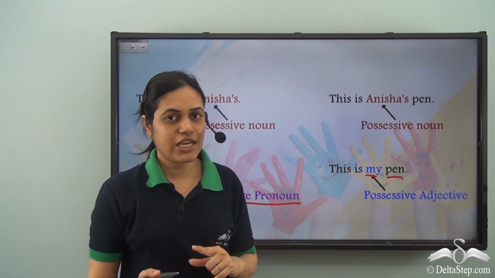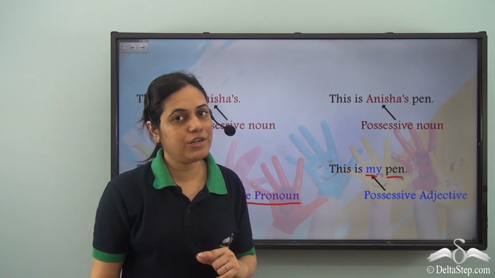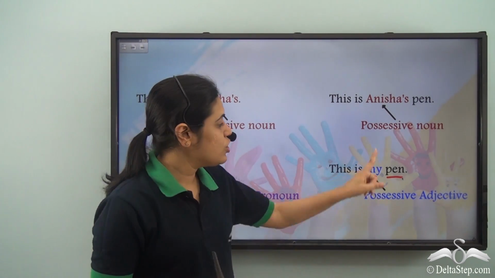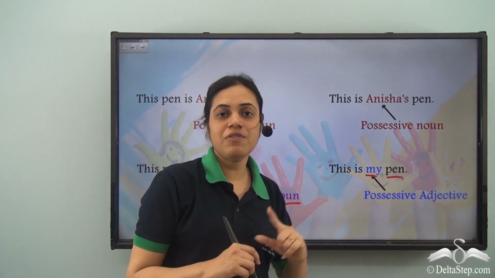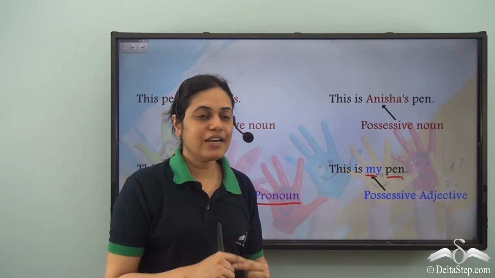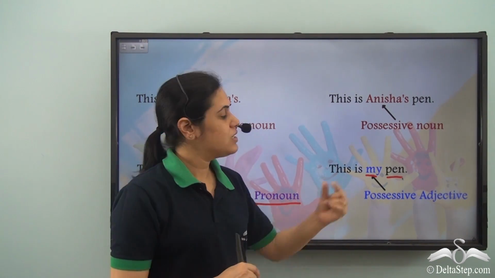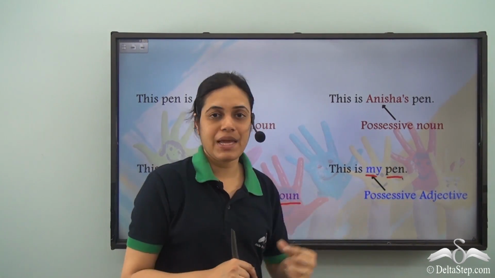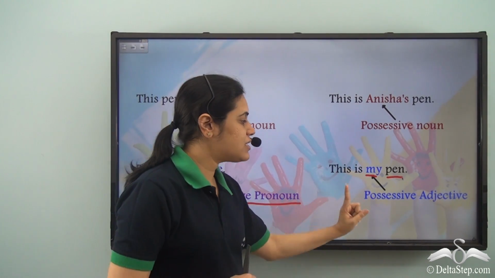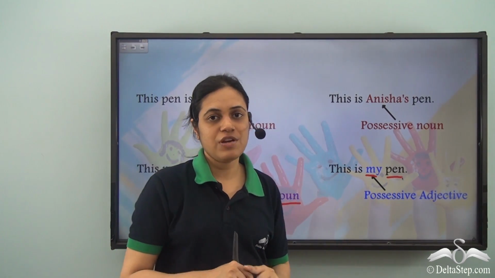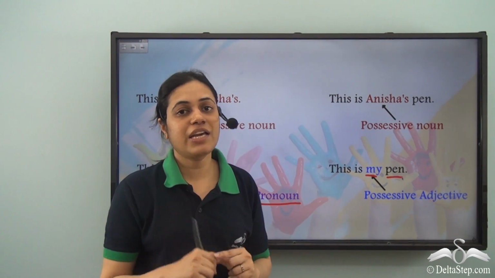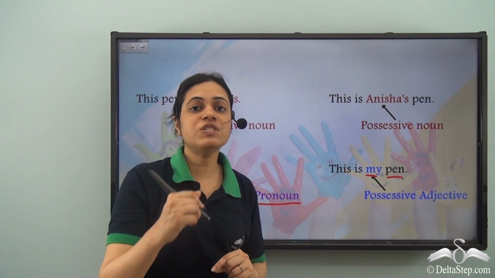We know that adjectives describe or qualify nouns and pronouns. So my is describing the word pen. It is telling us whose pen it is. So whose pen is it? It is my pen.